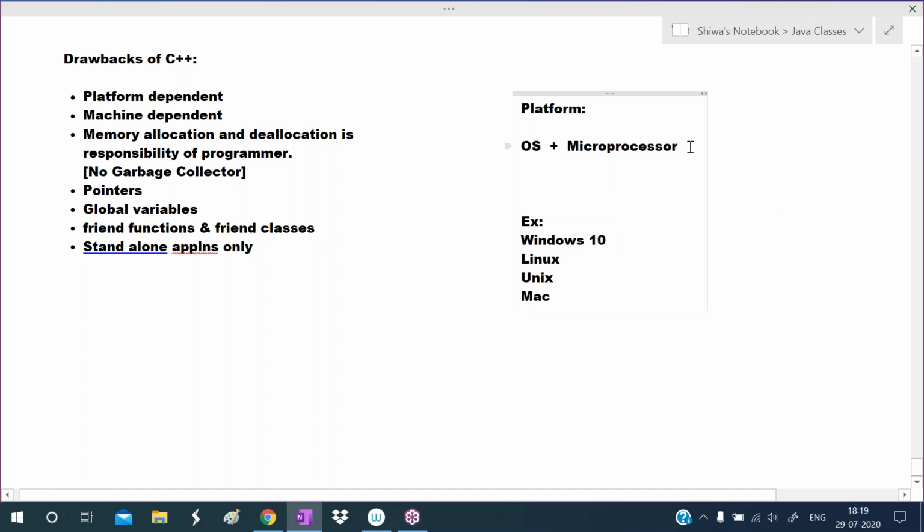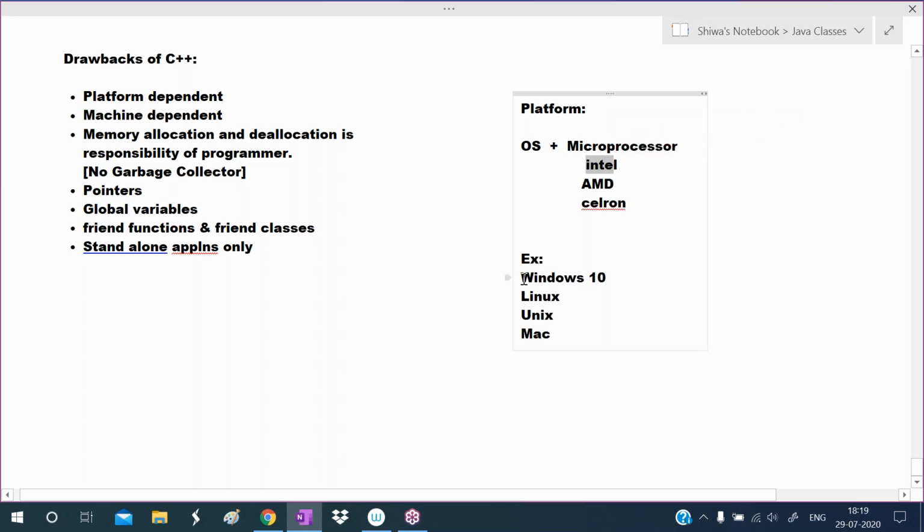Like that, microprocessors also. There are several microprocessors out there. Generally we are using Intel microprocessor. Like Intel, AMD microprocessor is there. Celeron microprocessor is there. So these are the microprocessors.